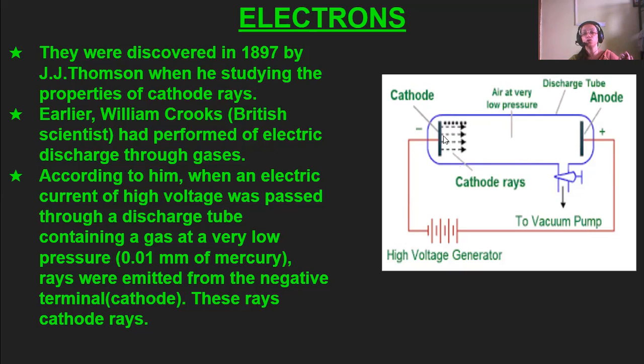Okay, the negative terminal was known as the cathode and the positive terminal was known as the anode. This is the discharge tube in which there is a low pressure gas present, air under a low pressure of 0.01 millimeter of mercury. He found that when an electric current was passed through this, with the negative terminal as the cathode and the positive terminal as the anode, the cathode emitted certain rays, which he named cathode rays.